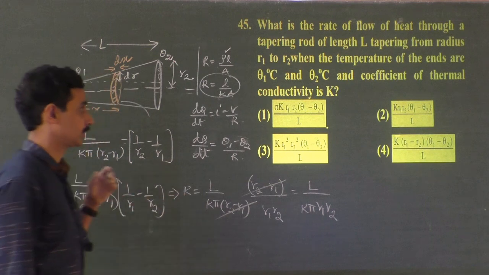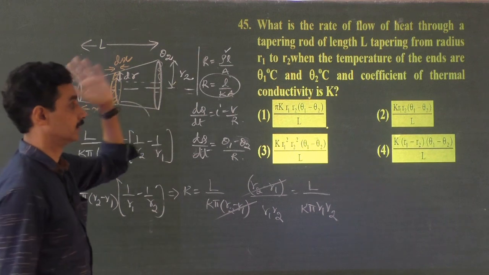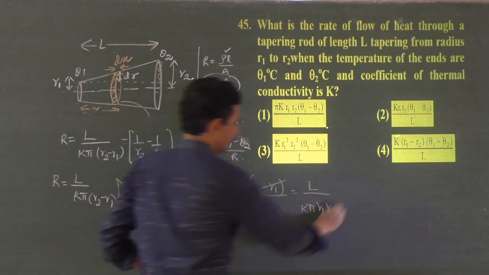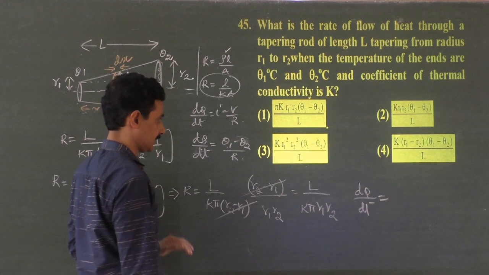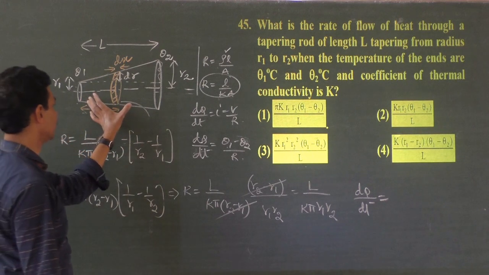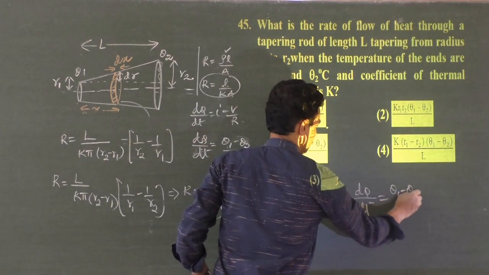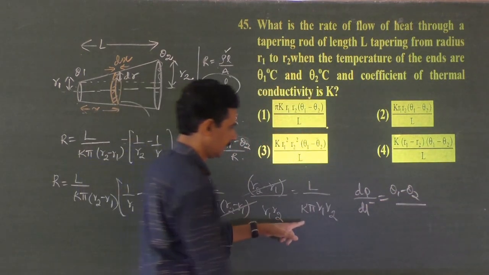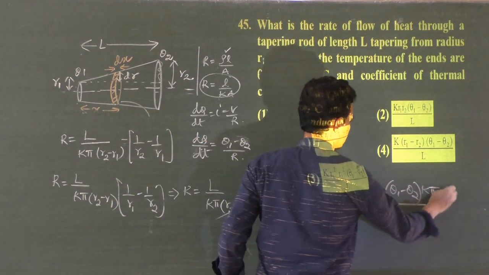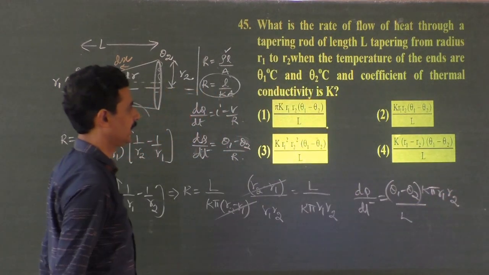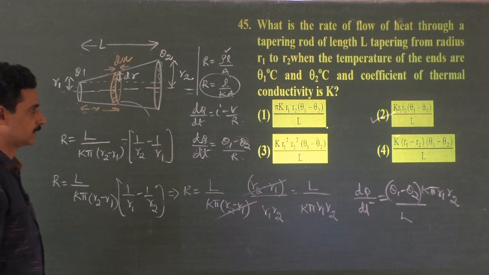But the question is, what is the rate of flow of heat? Rate of flow of heat is given by dq by dt is equal to the potential difference divided by thermal resistance. Here the temperature difference divided by thermal resistance. There it is electrical resistance, sorry. Theta 1 minus theta 2 divided by thermal resistance L by K pi R1 R2. So dq by dt is K pi R1 R2 into theta 1 minus theta 2 divided by L. Yes, that is the answer.